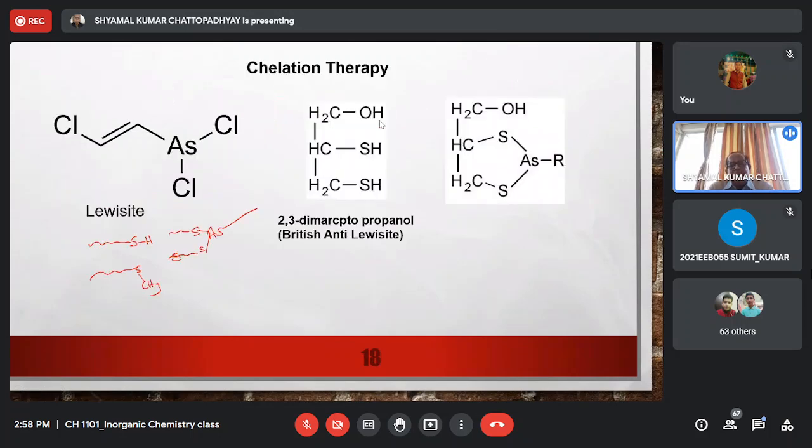But there is some problem with this compound, 2,3-dimercaptopropanol.